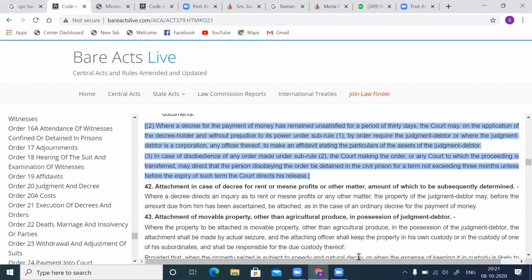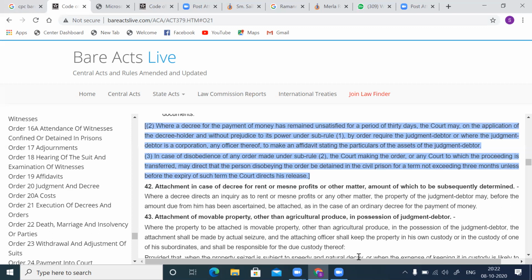Now kindly see that here, attachment in the case of a decree for rent or mesne profit, where the decree directs an inquiry as to mesne profit or other matter, the property of the judgment debtor may, before the amount due from him has been ascertained, be attached. So even before the amount is ascertained, not after. This is a very, very unique provision, in my opinion, by which a dishonest defendant can be brought to book here.